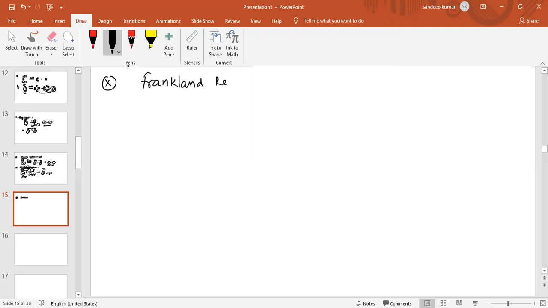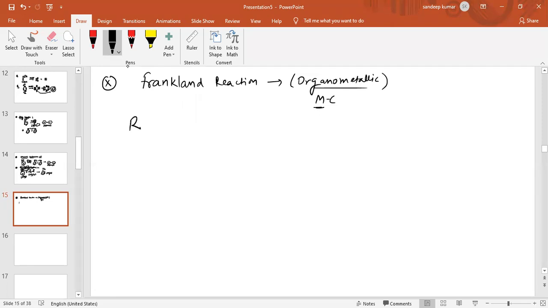Franklin reaction is also a reaction of organometallic compounds. It is very simple: a metal-carbon bond, which means a metal will be used. Which metal will be used?